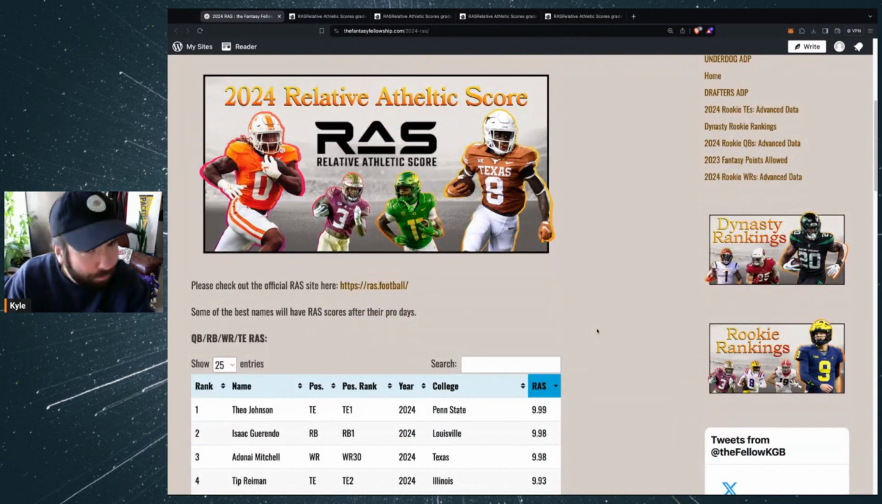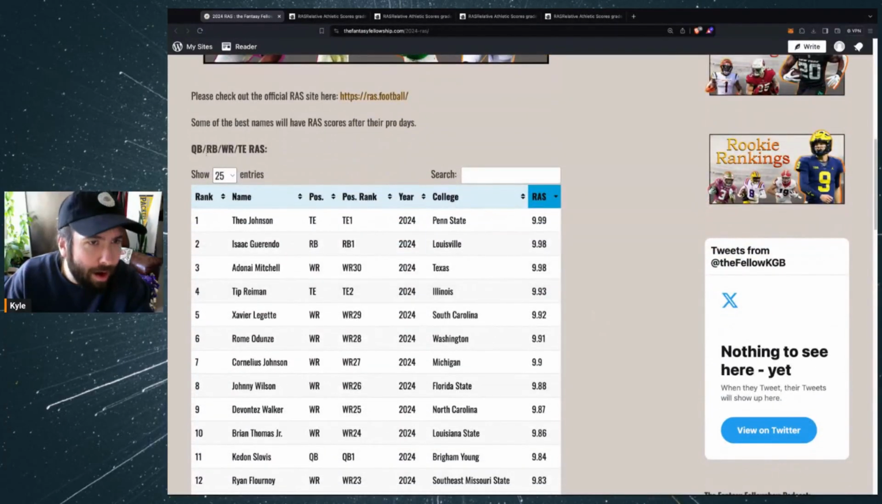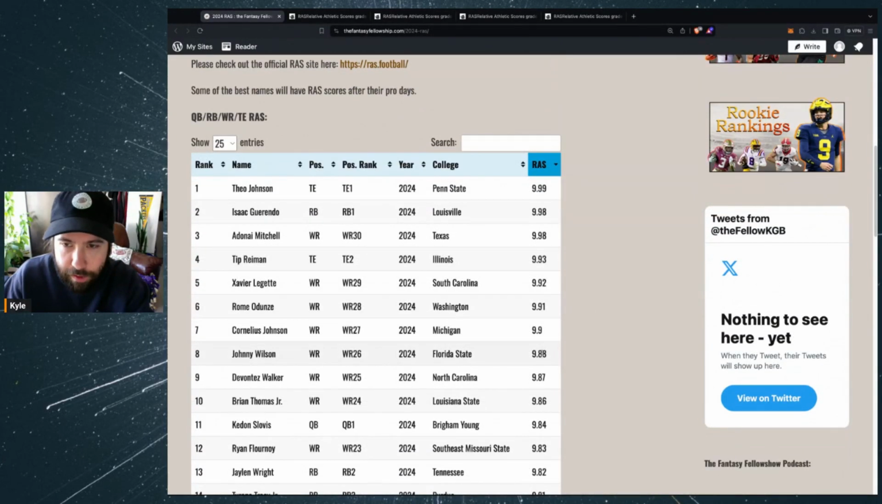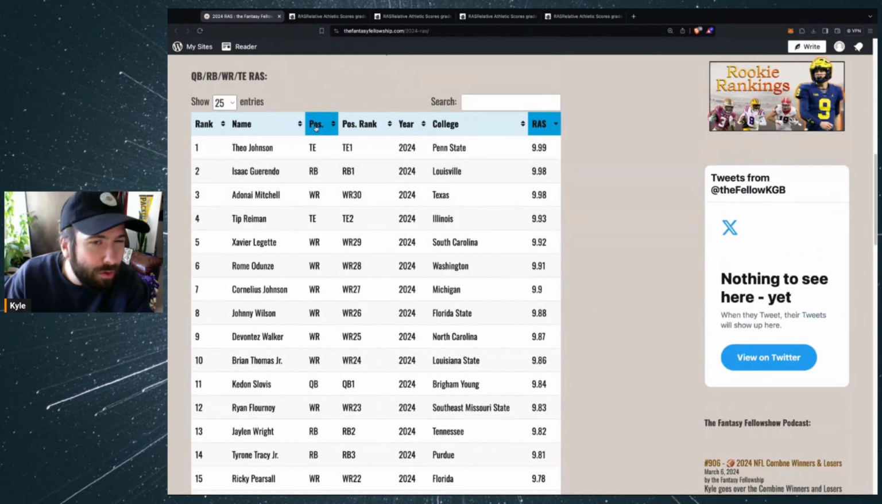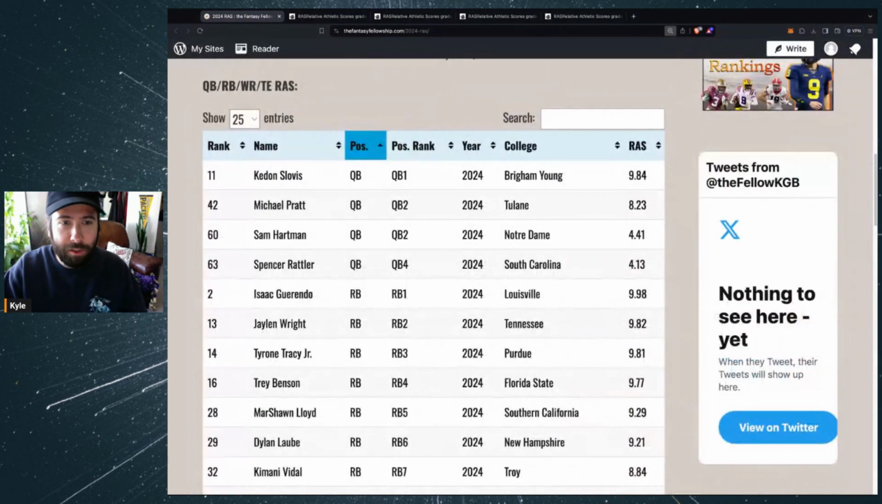But let's start. And if you do click on the link for the Fantasy Fellowship, I pull up the quarterbacks, running backs, wide receivers, and tight ends first. And you can filter over here by RAS score. You can also just click on the positions and get that figured out for yourself. So I'm going to click position, and we're going to start with the quarterbacks.